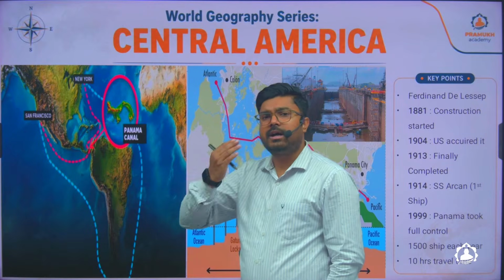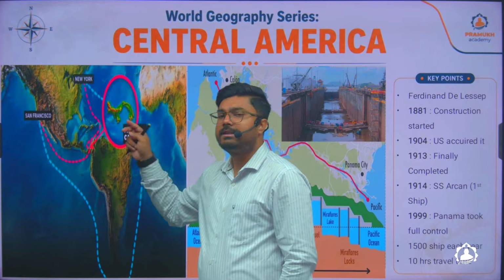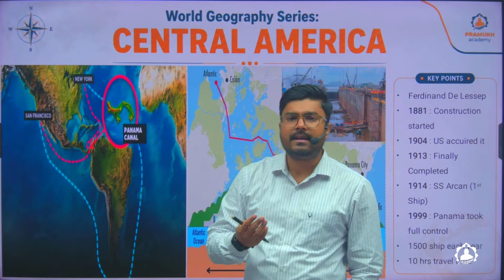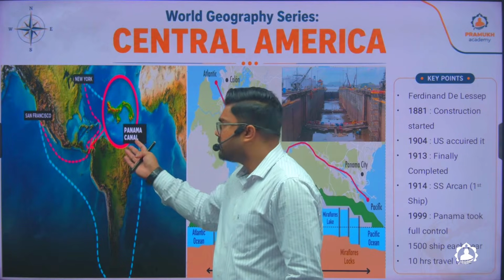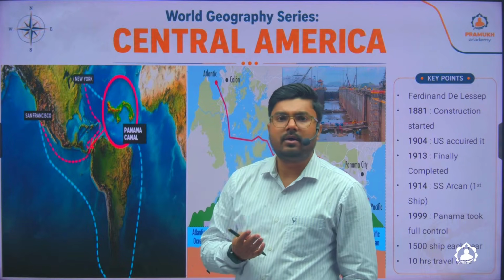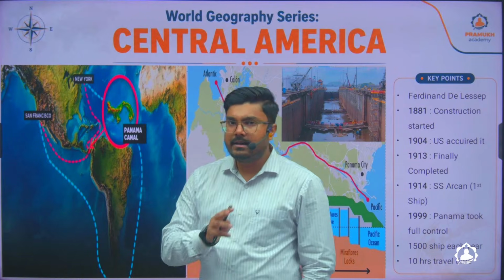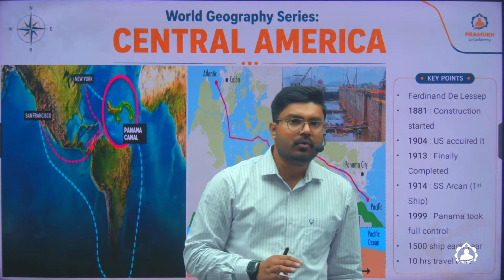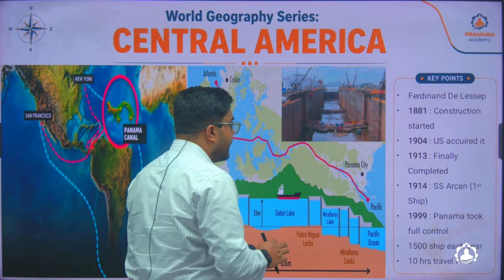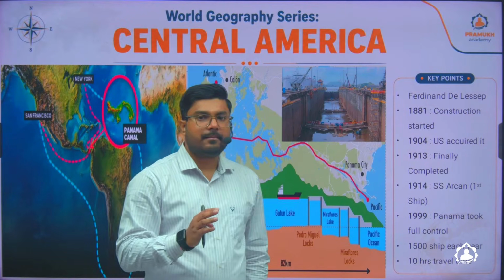And that is why China wanted an alternative route through Nicaragua, because they thought that at one point of time, just like Iran completely choked the Strait of Hormuz, the USA also can do this sometimes or in future. So we should have an alternative route. So from 1999, it was under the control of Panama. And today, every year there are more than 1,500 ships which pass through this canal.